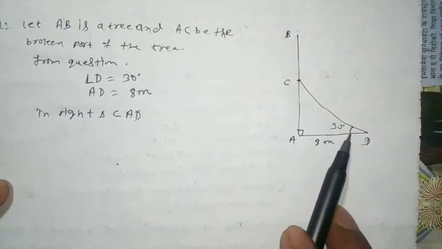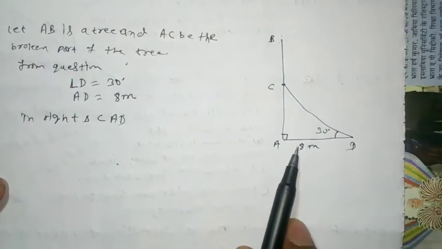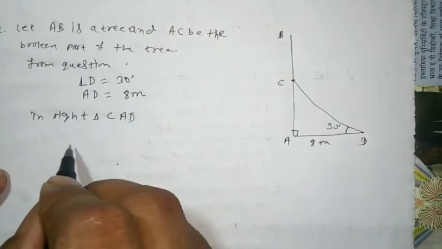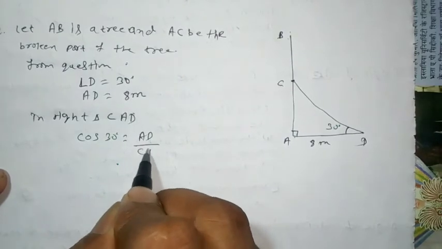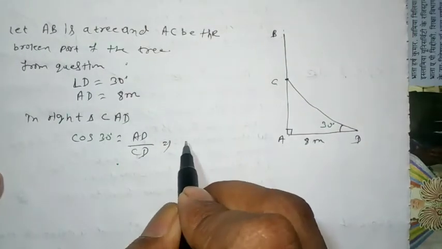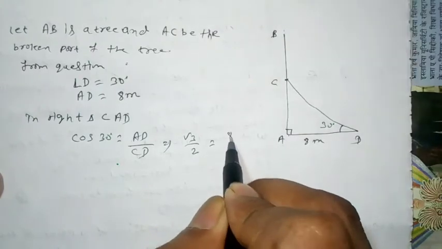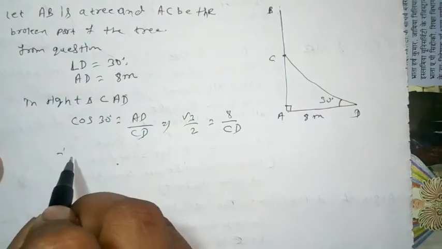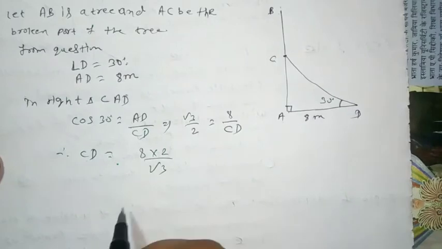Here, according to the angle D, AD is the base. So we first take cos, then we get CD. Okay, cos 30 degrees is equal to AD by CD, base by hypotenuse, which implies the value of cos 30 is equal to root 3 by 2, which is equal to AD 8 by CD. Therefore, CD is equal to 8 into 2 by root 3.